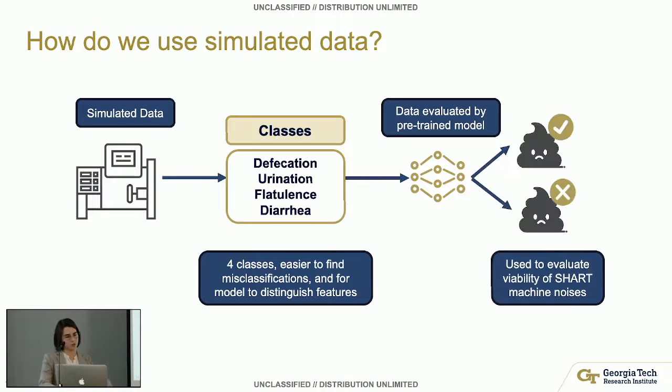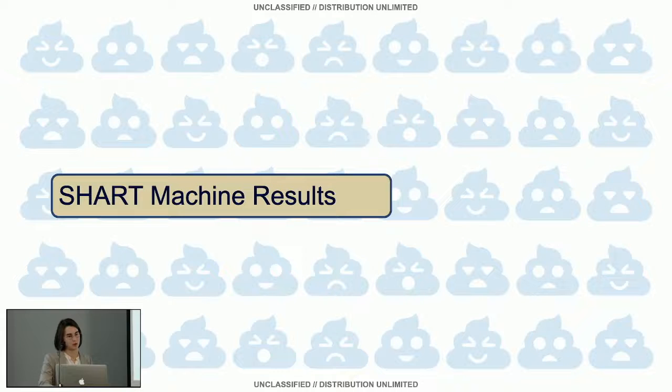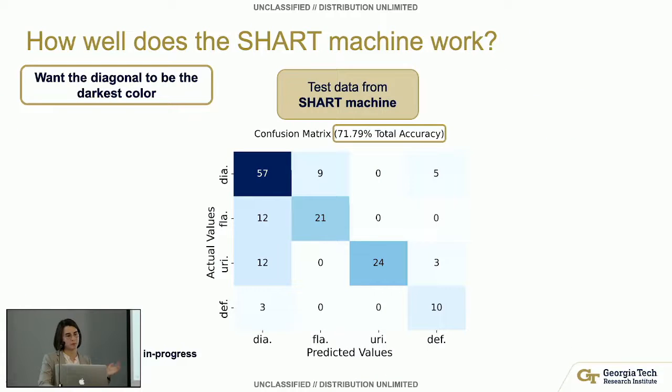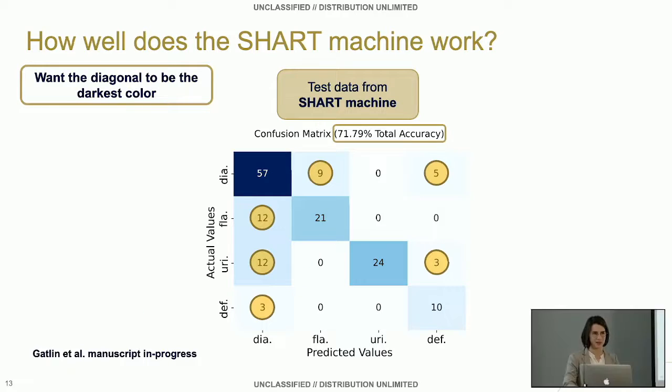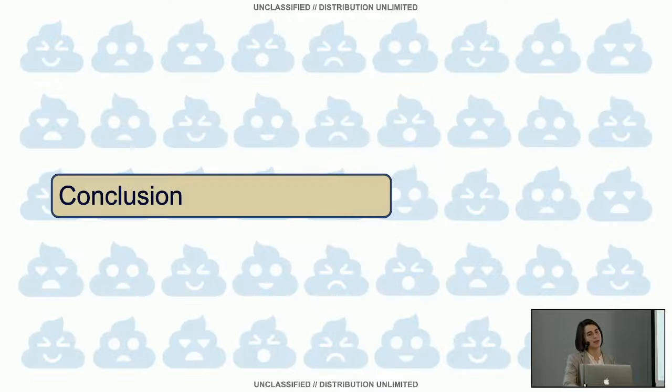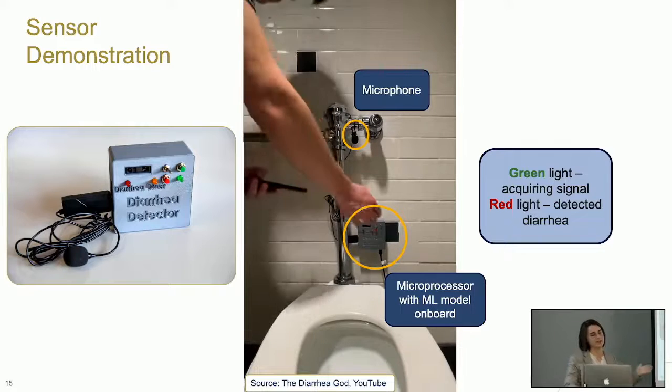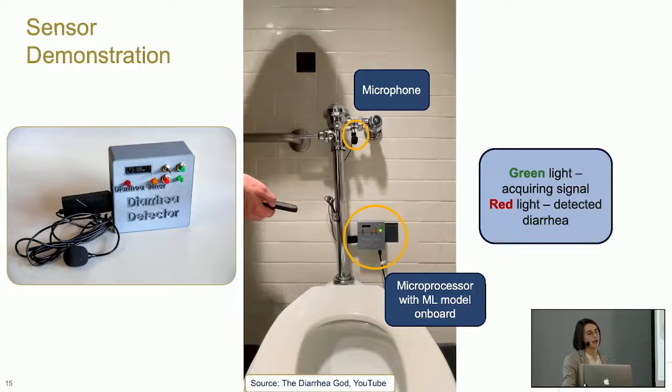These were not used in training. I'll kind of speed through this since we're low on time. And then for results, we passed the data from the SHART machine in and tried to trick the ML and say, what do you think this is? We had loads of misclassifications because it's not real data, but we were able to trick the ML algorithm about 72% of the time. In conclusion, I'll leave you with this lovely demonstration of the sensor.